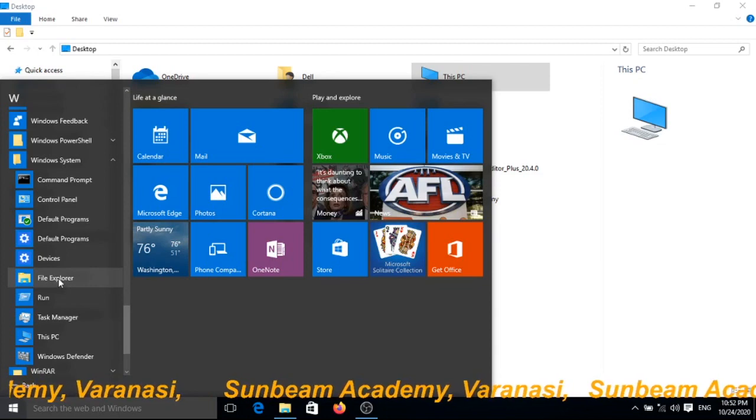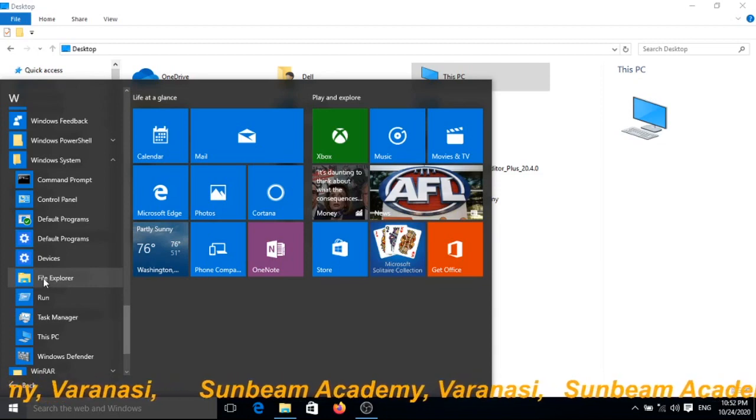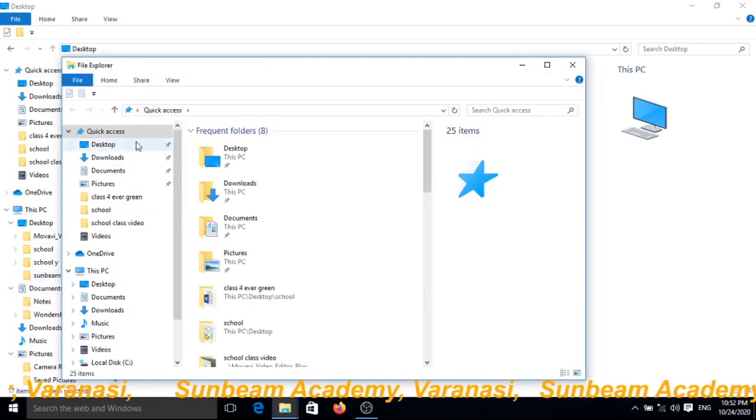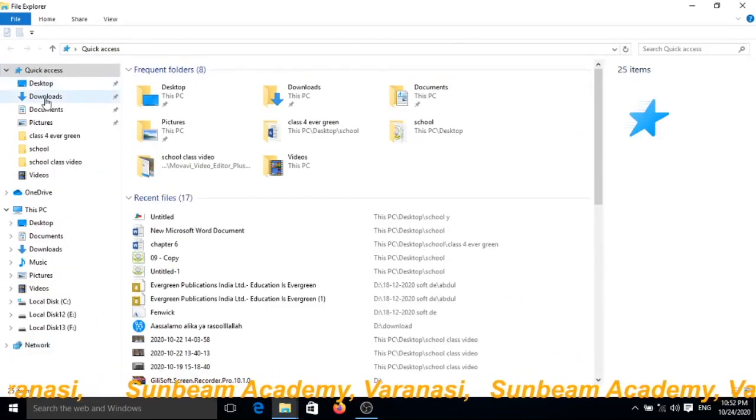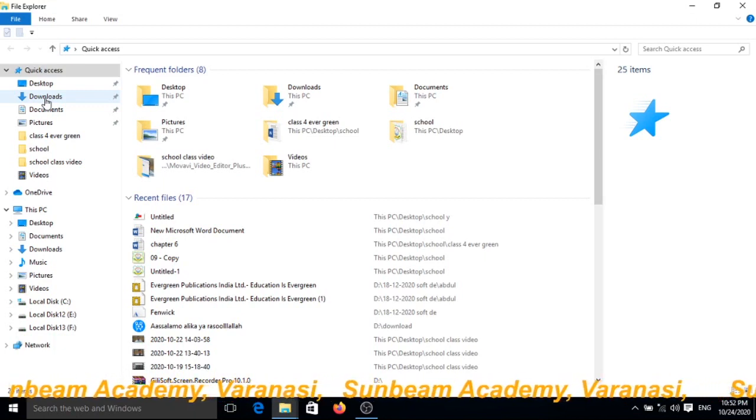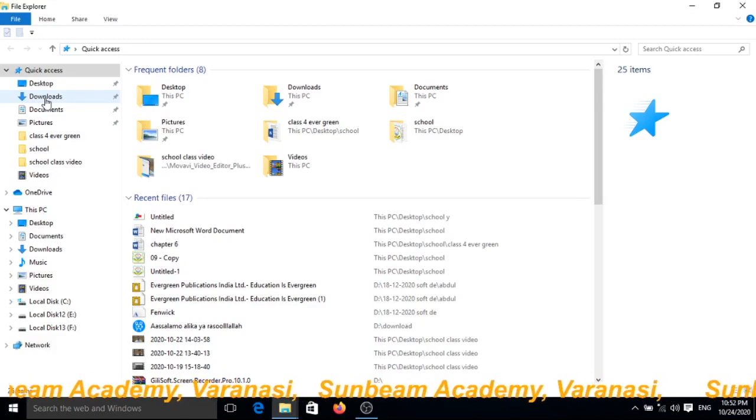Click on this file. Now you can find here desktop, documents, downloads, pictures and many files and folders. You can click on those folders, and whatever is in those folders will be shown.